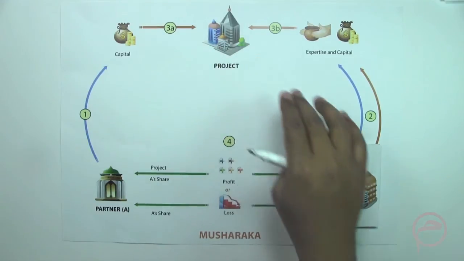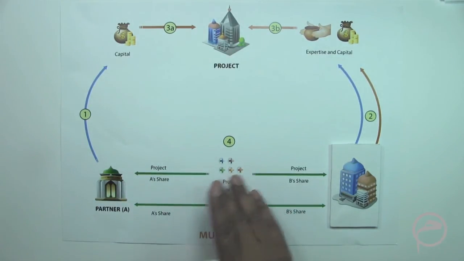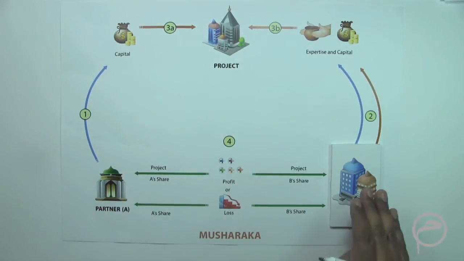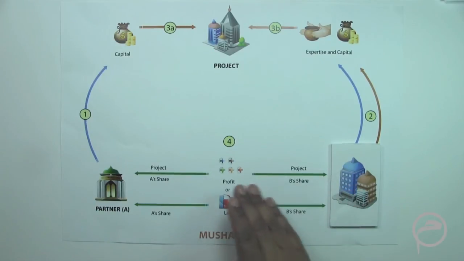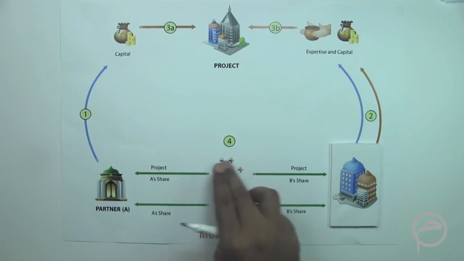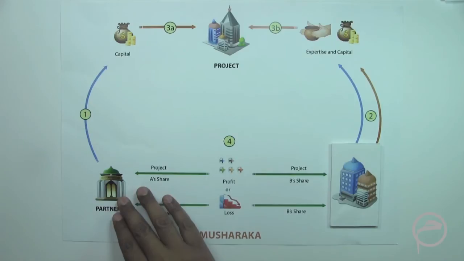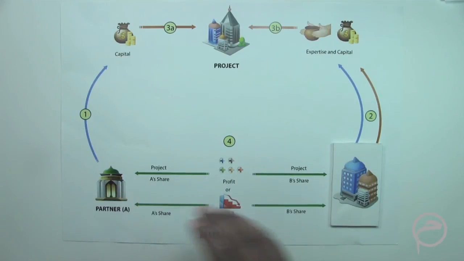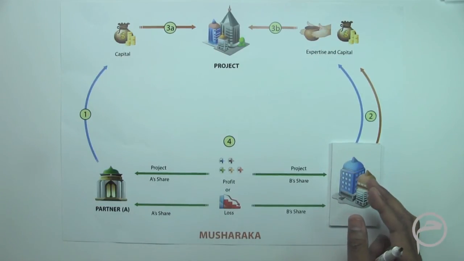Whatever profit is realized, that profit is shared between the partner and the corporate based on the agreed profit sharing ratio. Now, one important point in Musharaka is that the profit sharing ratio can be agreed between both the parties irrespective of their investment.